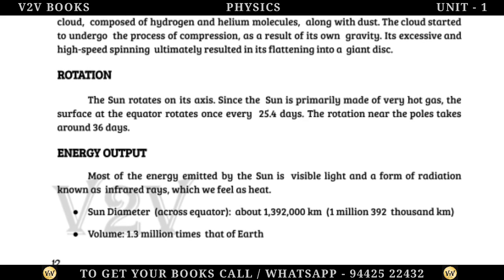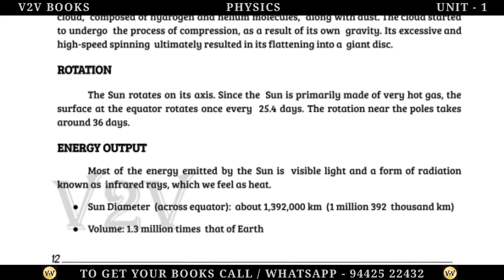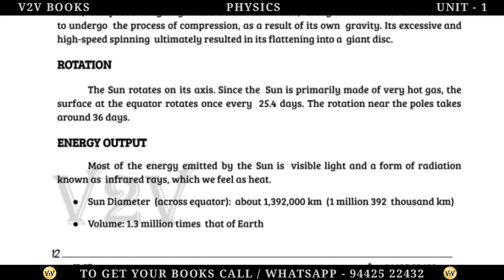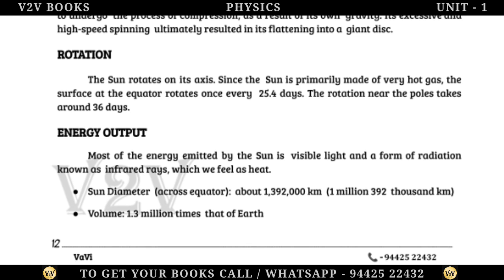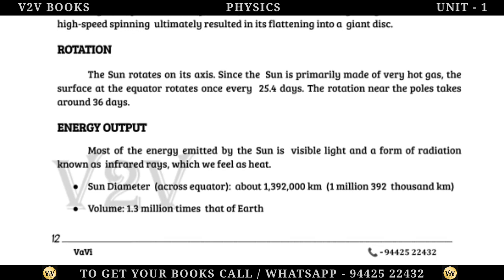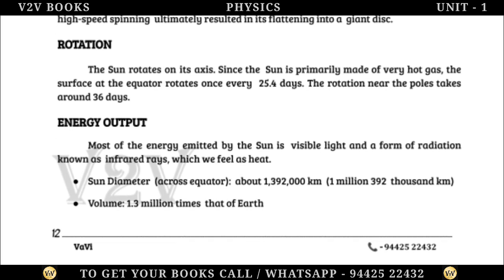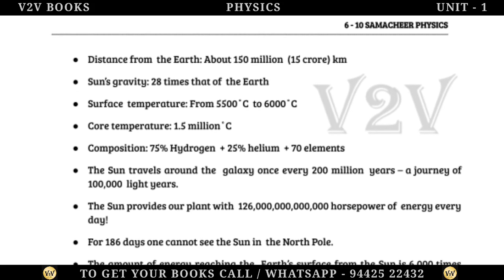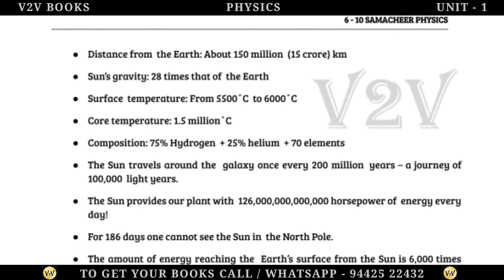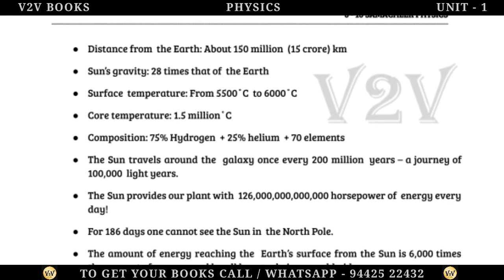Sun diameter, across the equator, about 1,392,000 kilometers. Volume, 1.3 million times that of Earth. Distance from the Earth, about 150 million, 15 crore, kilometers.